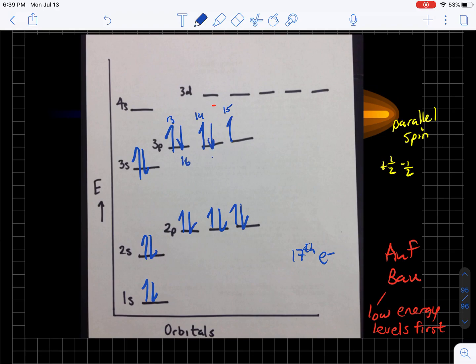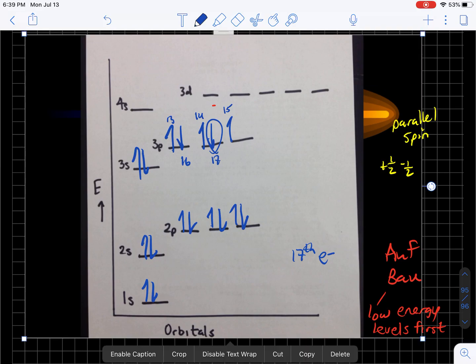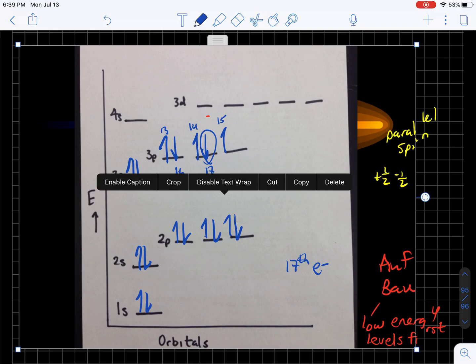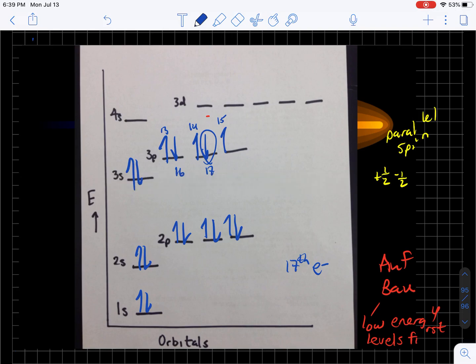16, 17. So there we go. There's our electron, number 17. And 17 is in the 3p shell. So we're going to write 3, 1. And it's in the middle orbital, so we're going to write 0 for the orientation. And it's a downspin, negative 1/2.